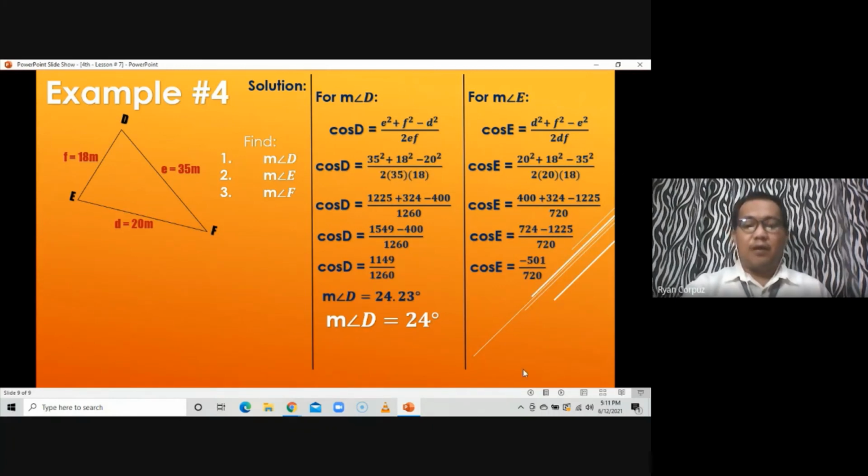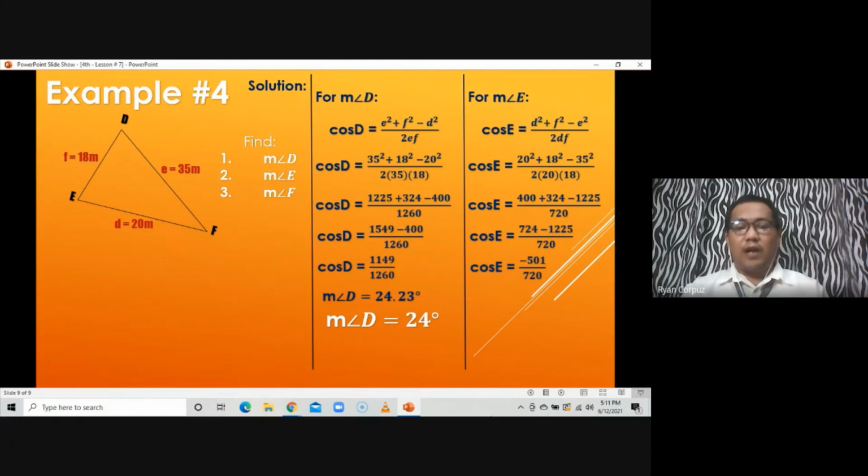And again, from here, using your scientific calculator, since we are looking for the angle, on the older calculator, press shift or second function, press cosine for cosine raised to negative 1, press open parenthesis, press negative 501, press divide, press 720, press close parenthesis, then press equals.